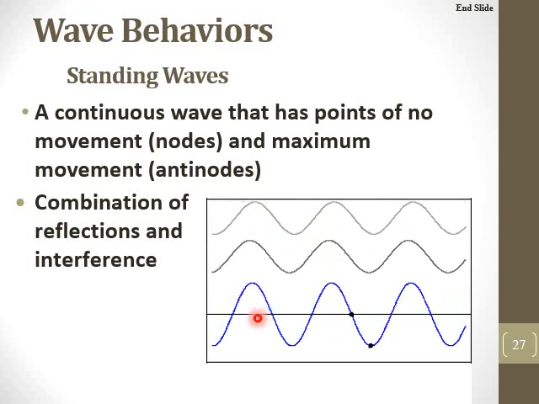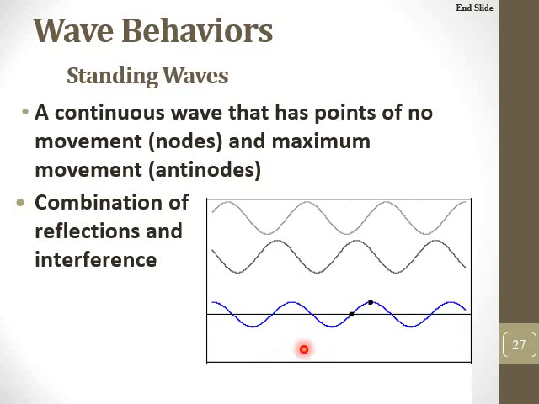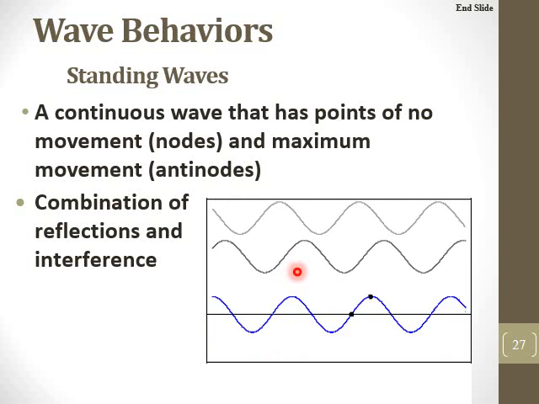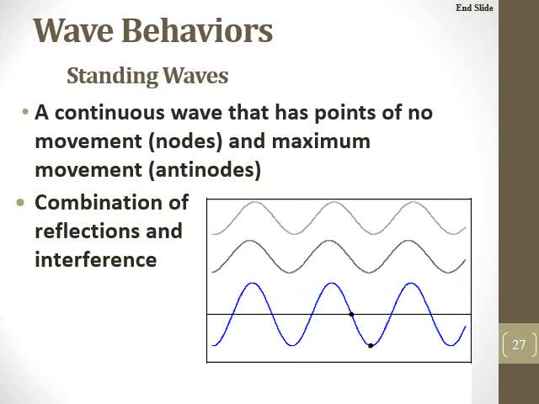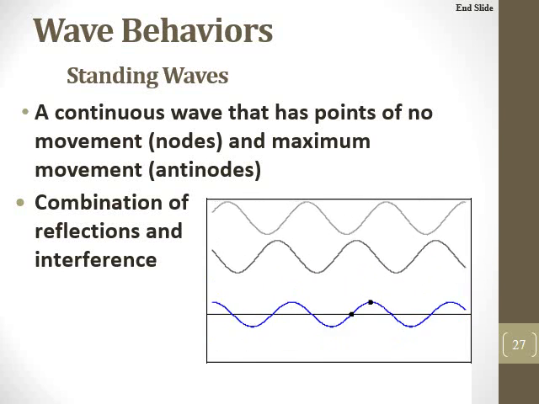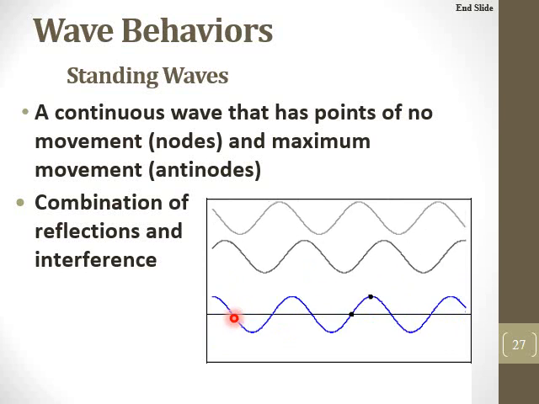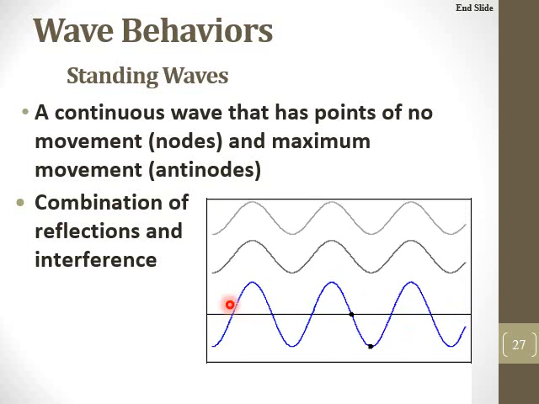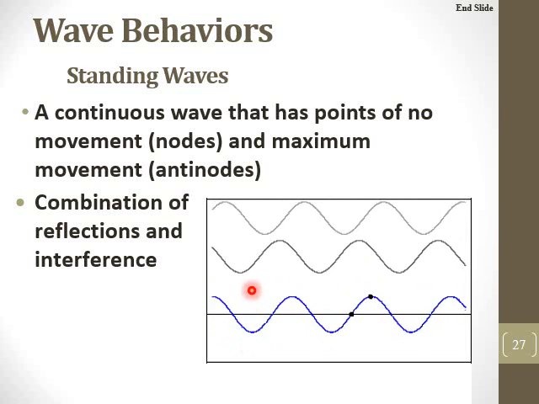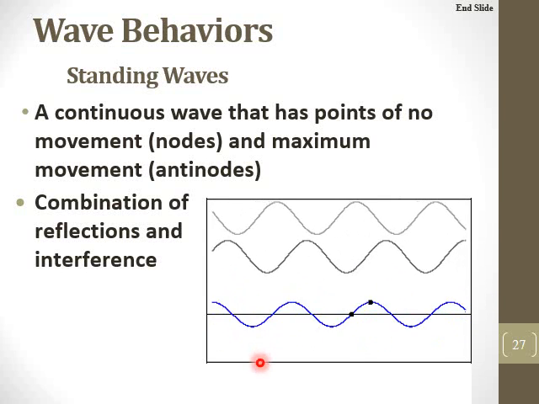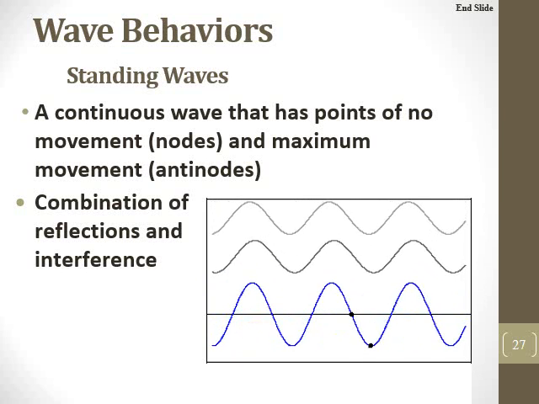As it passes through, we get this standing wave where a crest becomes a trough, and then a crest becomes a trough, back and forth, back and forth. Now if you notice, we get a point right here where we have no movement up or down. That's called a node. And then the points right here where we have maximum movement, that's called an antinode as it vibrates back and forth.